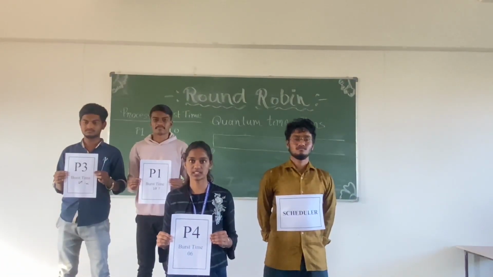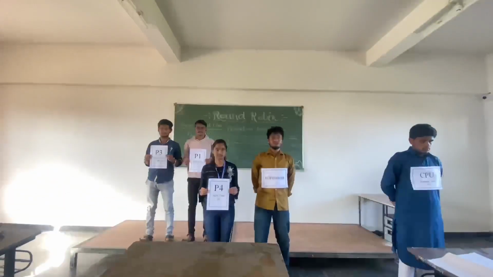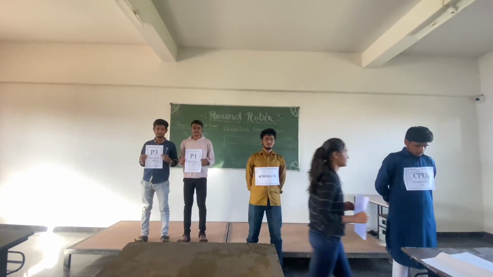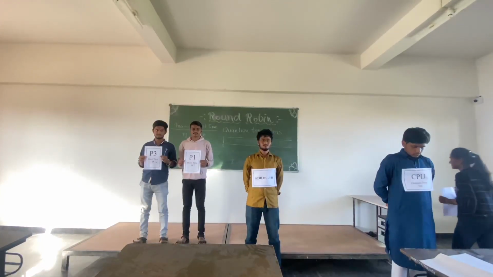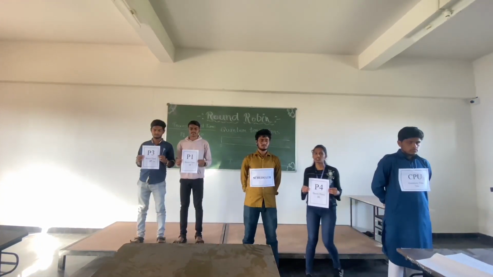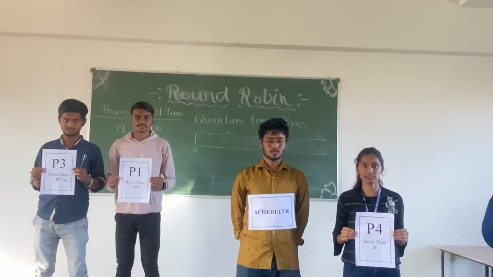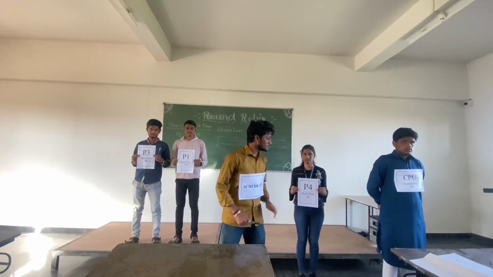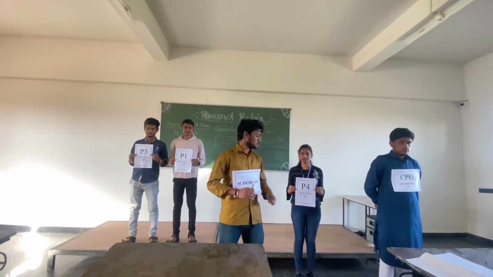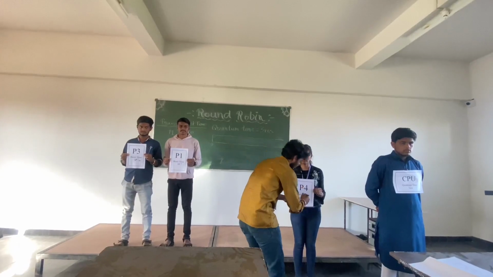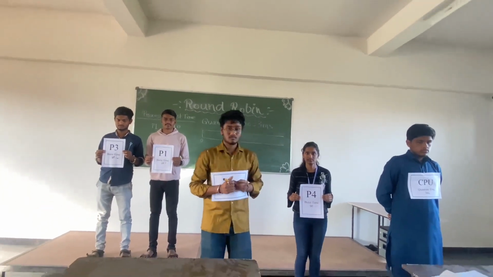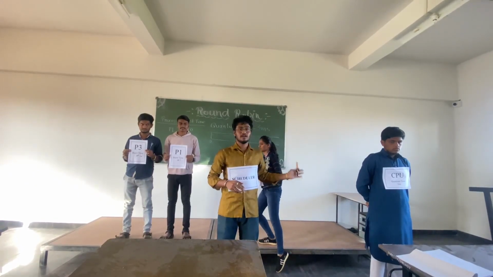I am P4 and my burst time is 6 milliseconds. I am allotting the process P4 to the CPU. And now my burst time changes to 3 milliseconds. As process P4 completed its 3 milliseconds in the CPU, its burst time changes to 3 milliseconds. Now it is going to stand in the ready queue.